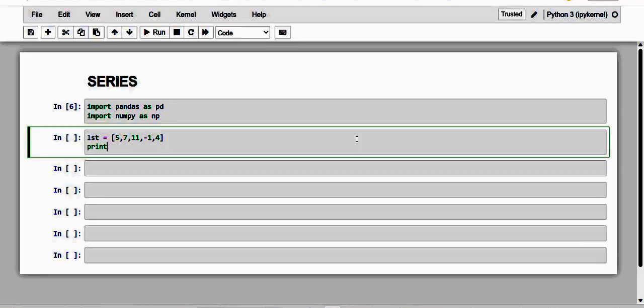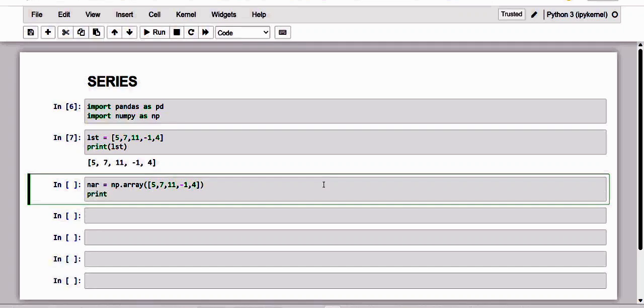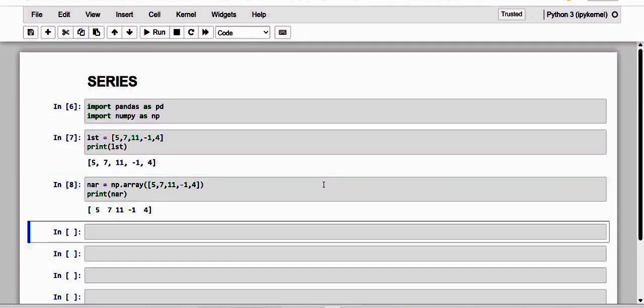And if we execute that list, see here, this is the exact element of the list. And of course, it is also similar to a NumPy array, and here we are going to make use of a NumPy array, and I'm going to declare an array here. And kindly observe, dear friends, here we are giving the same elements, the same examples, and of course some negative elements too. And on executing, here is the NumPy array.